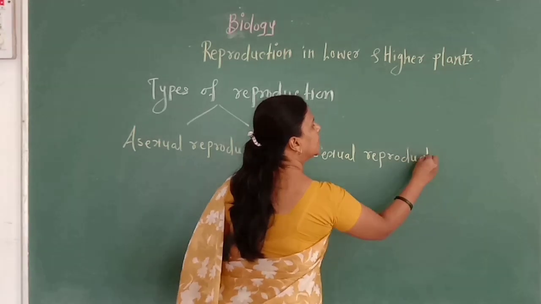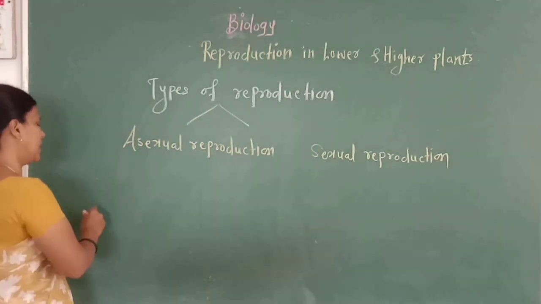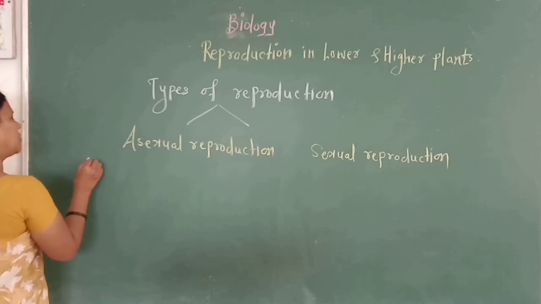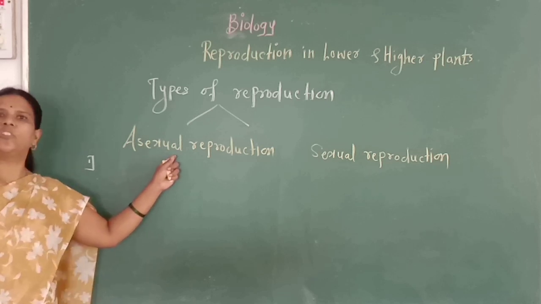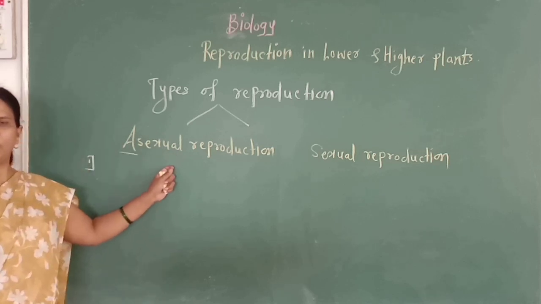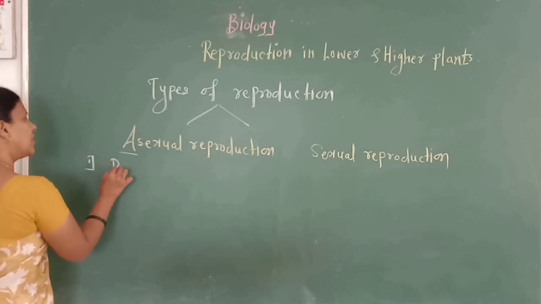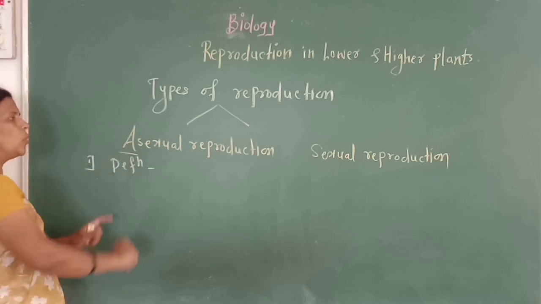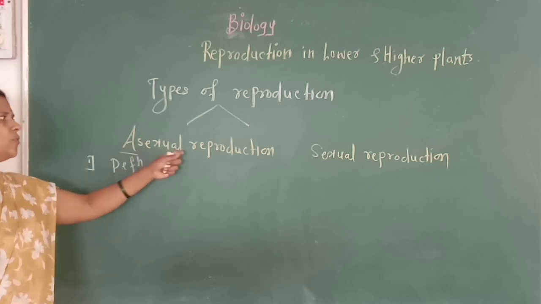In the exam, there is a question: differentiate between asexual and sexual reproduction. Here, the first point of differentiation is what asexual reproduction is. As the name refers, a means not, and sexual means male and female gametes. It is a type of reproduction in which there is no formation and no fusion of gametes.